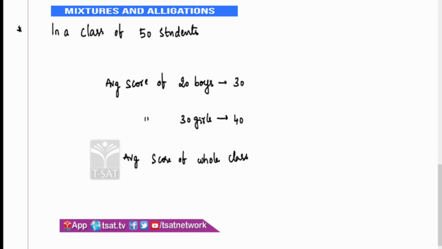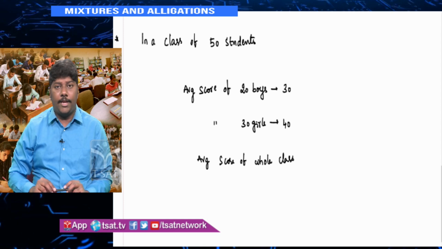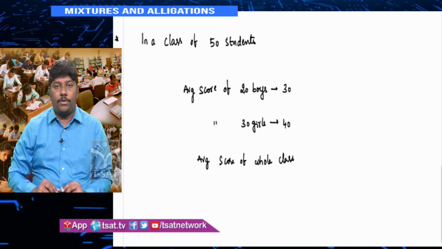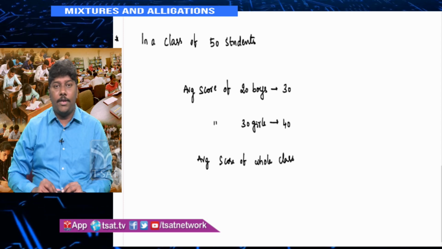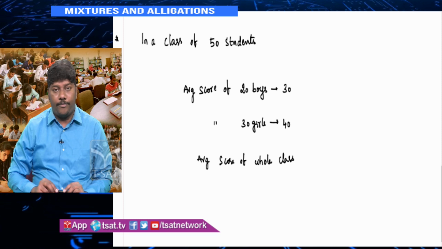So see here, this is actually the basic of your mixtures and alligations concept. You call it grouping. First try to do it normally, then we'll explore the concept of mixtures and alligation using this example. Now everyone knows how we find the average of the whole class. Average means sum of observations divided by number of observations. So you have to find the total score of boys and total score of girls, and divide by the number of members in the class.